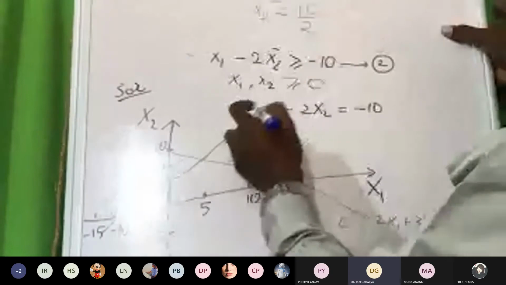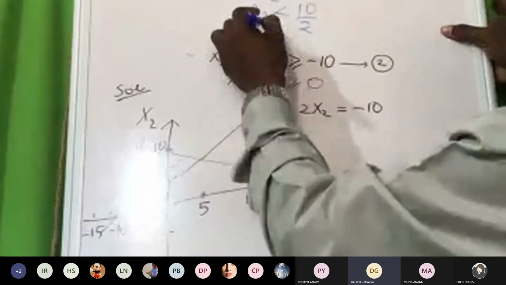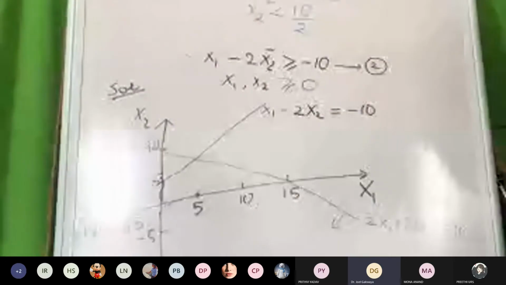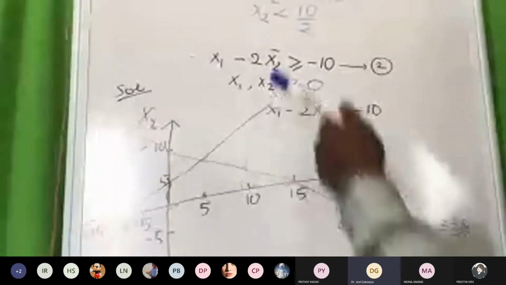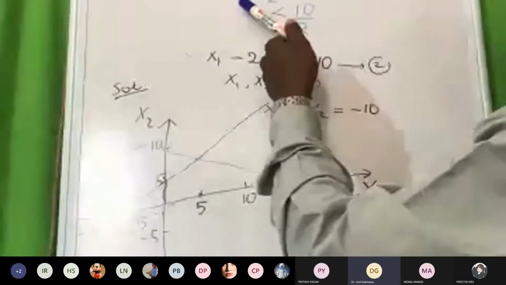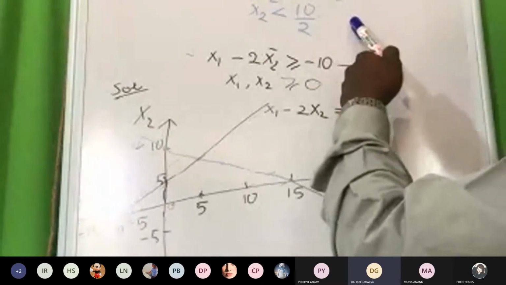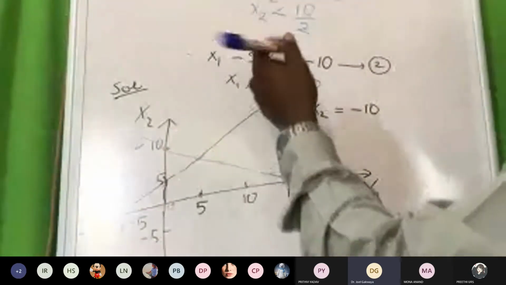Since x1 has to be greater than 0, it means x1 has to be a positive number. As you know from algebra, when a variable is negative, it has to shift with its coefficient to the other side, so the sign changes.